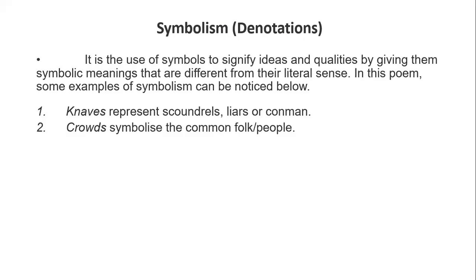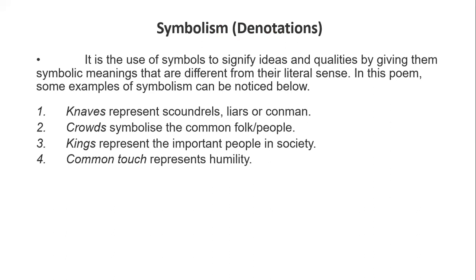Crowds symbolize the common folk or people. Kings represent the important people in society. Common touch represents humility. So these are the words that are symbols, and symbolism means a word which is used to represent something else rather than its literal meaning.